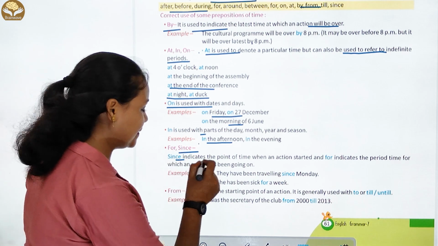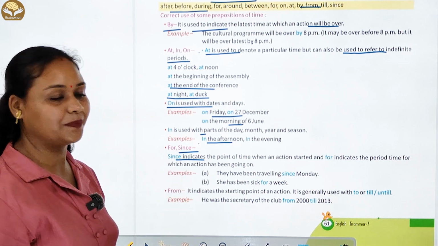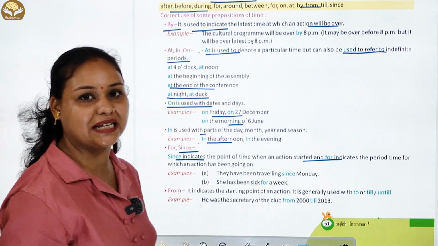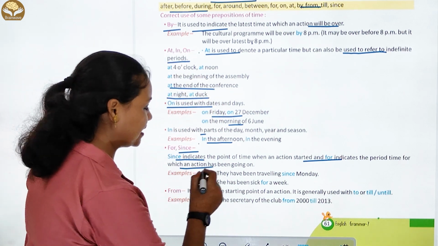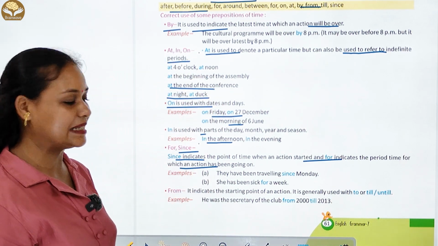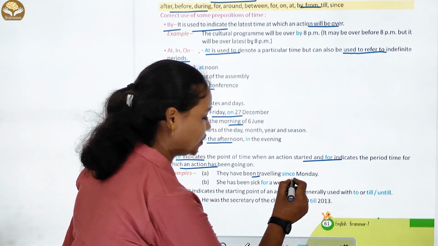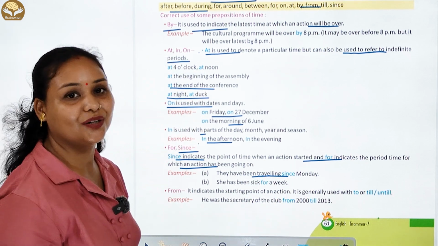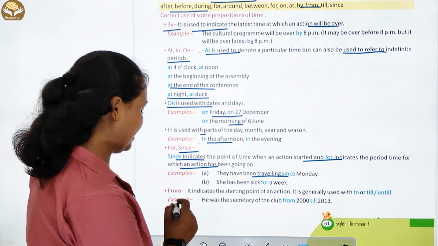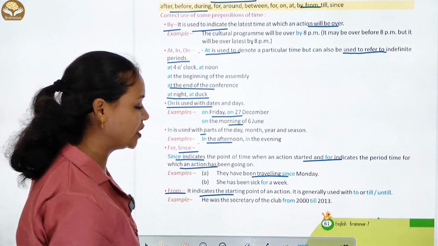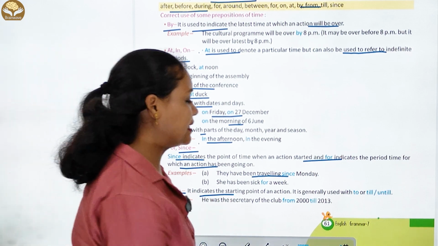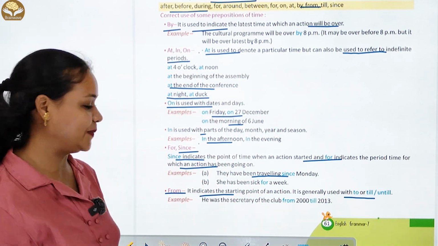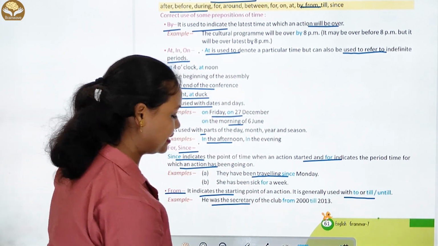Now for and since. Since indicates the point of time when an action started, and for indicates the period of time for which an action has been going on. Examples: They have been troubling us since Monday. She has been sick for a week. Now from. From indicates the starting point of an action. It is generally used with to, till or until. He was a